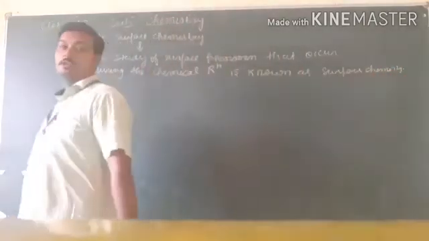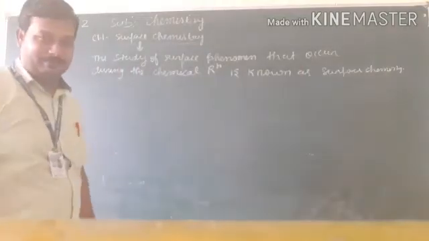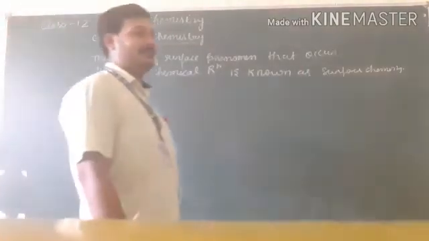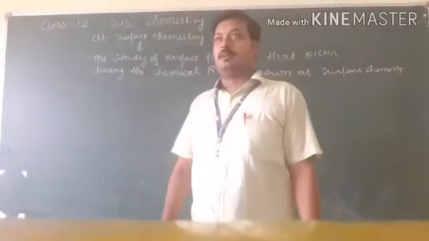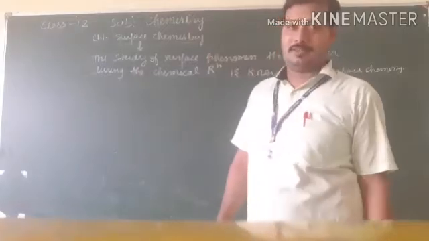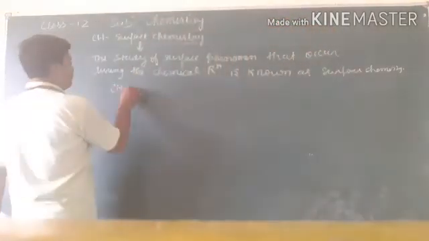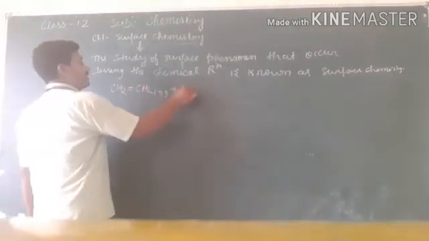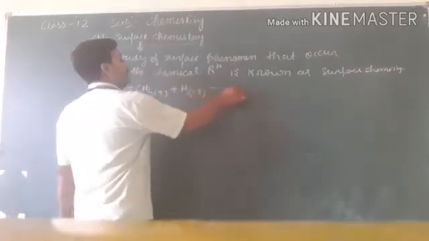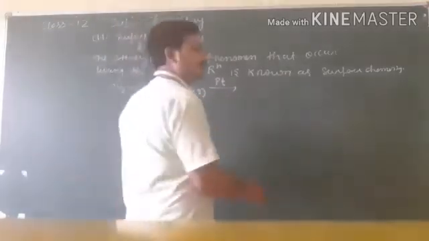Students, now I am going to explain a very simple example. I think you have heard this example in your 10th and 11th class. The example is CH2=CH2 gas and hydrogen gas reacting with each other in the presence of platinum.